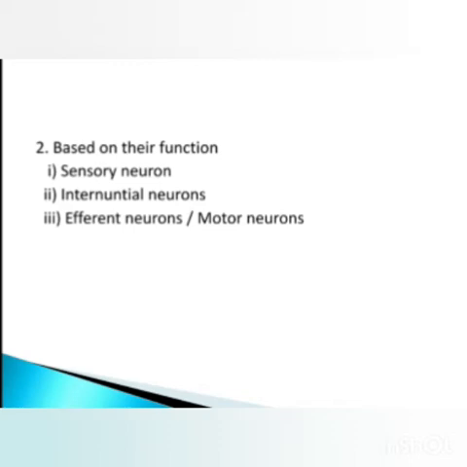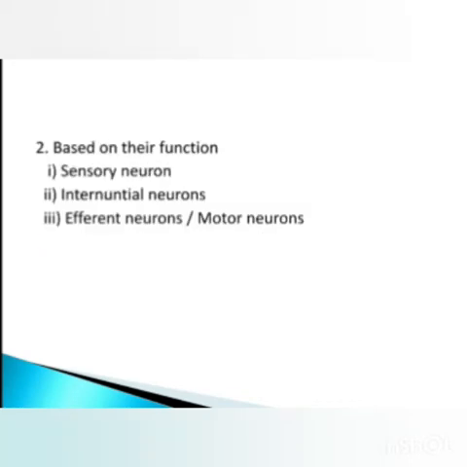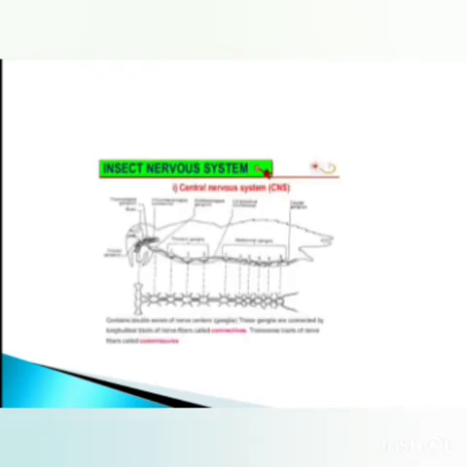One is sensory neuron, second is internuncial neurons, and third is effector neuron or motor neuron. So these are two classifications: based on structure, that is unipolar, bipolar, multipolar, and based on function, sensory, internuncial and effector neurons.